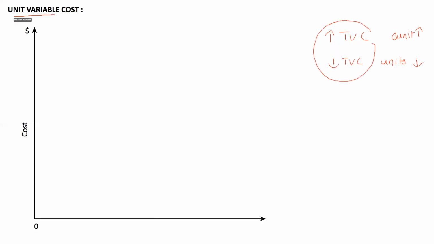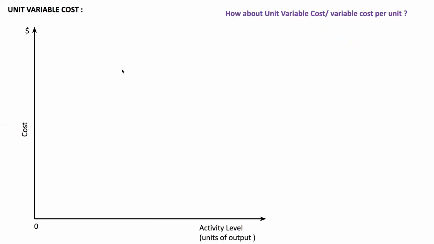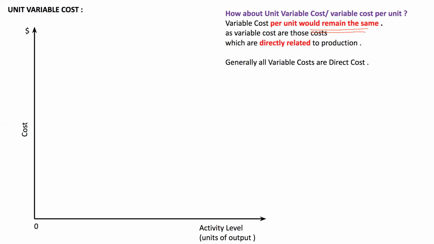However, what about the unit variable cost? Can you tell me? Unit variable cost per unit would always remain the same, as variable costs are those costs which are directly related to the production. So generally all variable costs are direct costs.